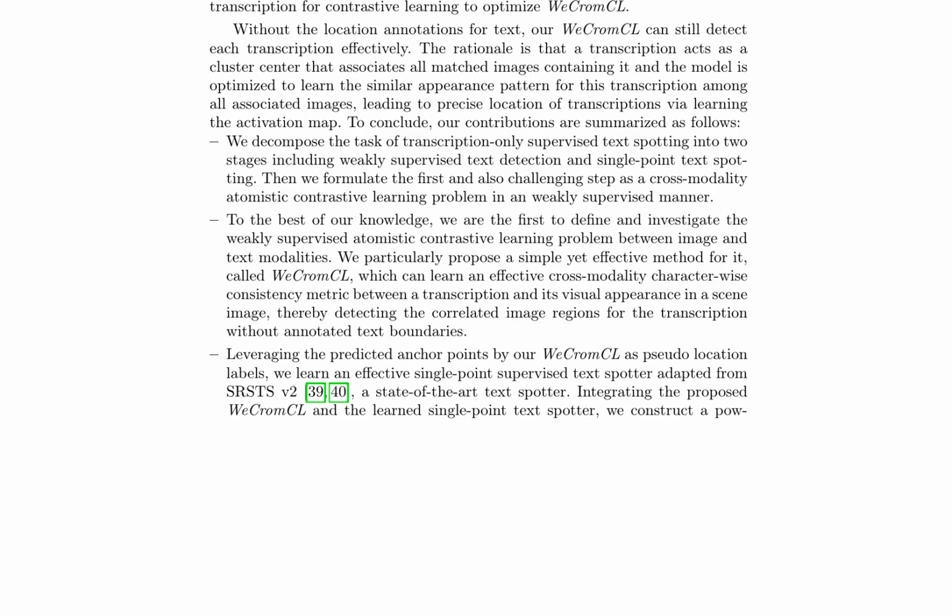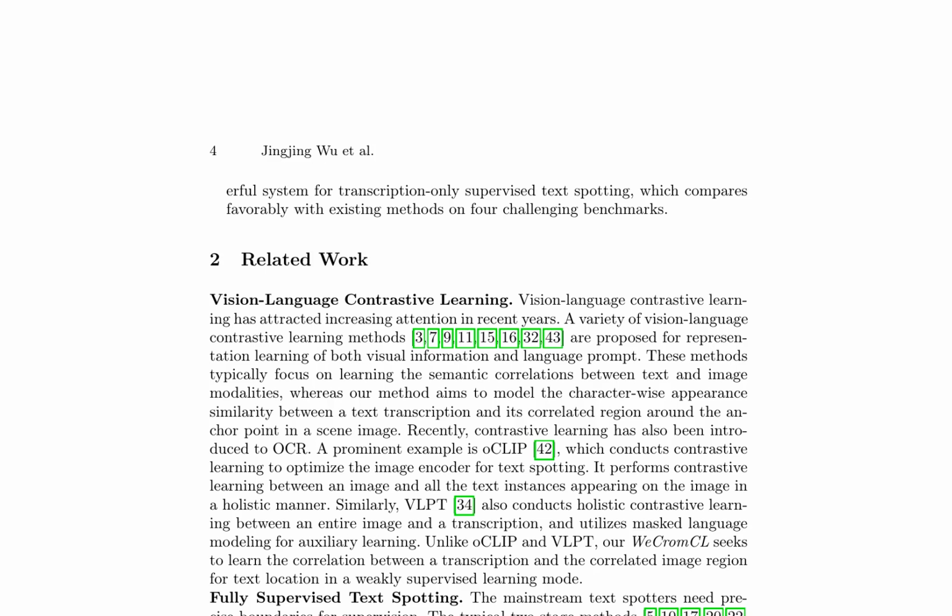Without the location annotations for text, our WeCromCL can still detect each transcription effectively. The rationale is that a transcription acts as a cluster center that associates all matched images containing it, and the model is optimized to learn the similar appearance pattern for this transcription among all associated images, leading to precise location of transcriptions via learning the activation map.